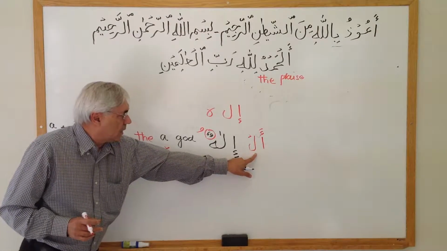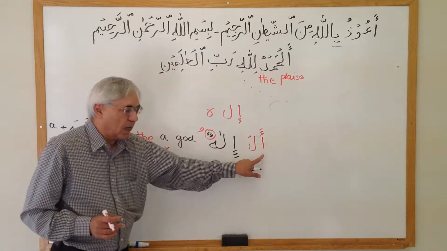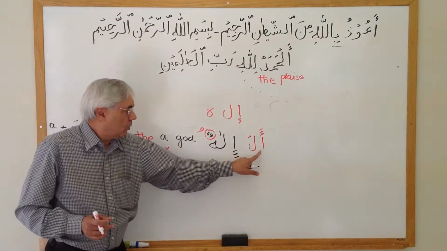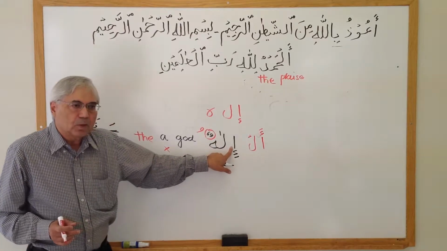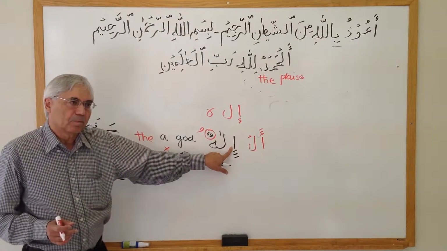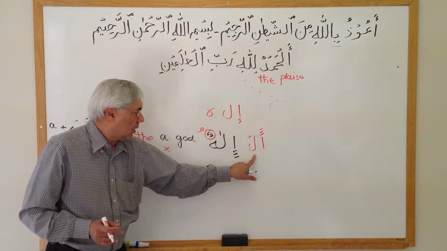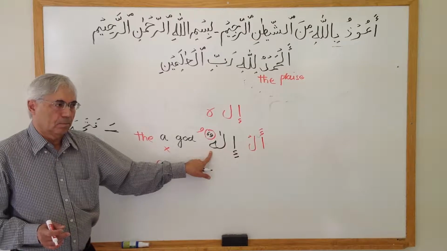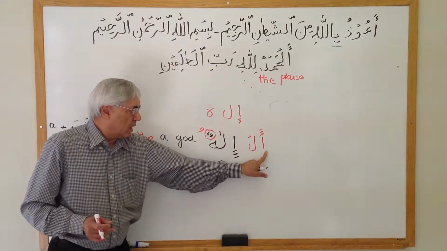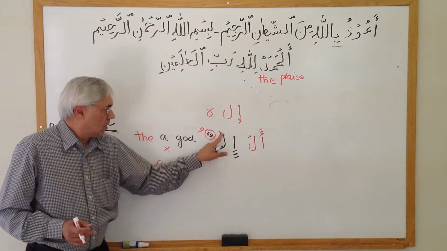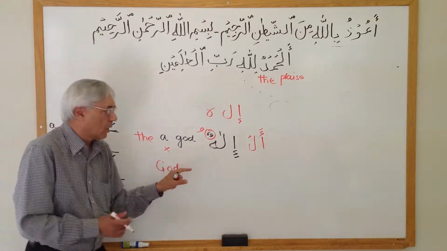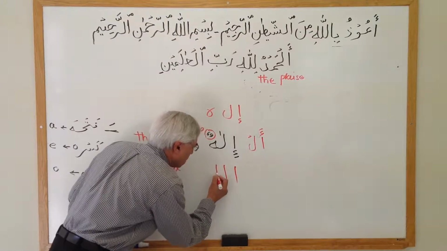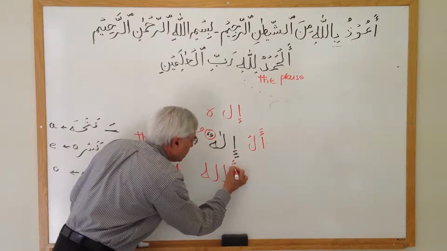When we read these together, this is Al Ilahu. Okay? When we read it this way, there is an alif in between, we don't pronounce alif. So the word becomes Al La hu. Okay. See again. Al la hu. So we don't write this alif here, and it is written like this. Allahu.